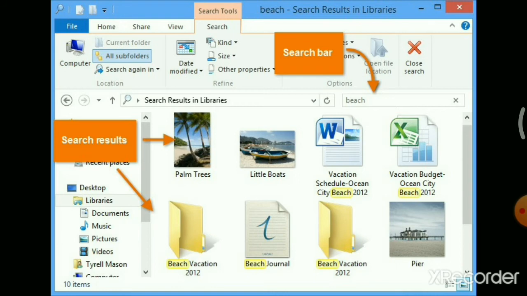Next, folder. A folder is a special type of file in your computer which contains other files and folders. A folder can contain different types of files. For example, we can save images, videos, and Word documents in the same folder.